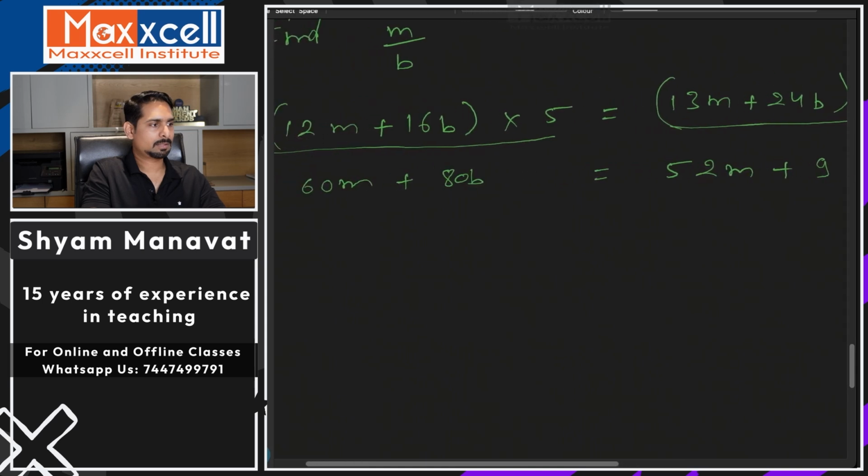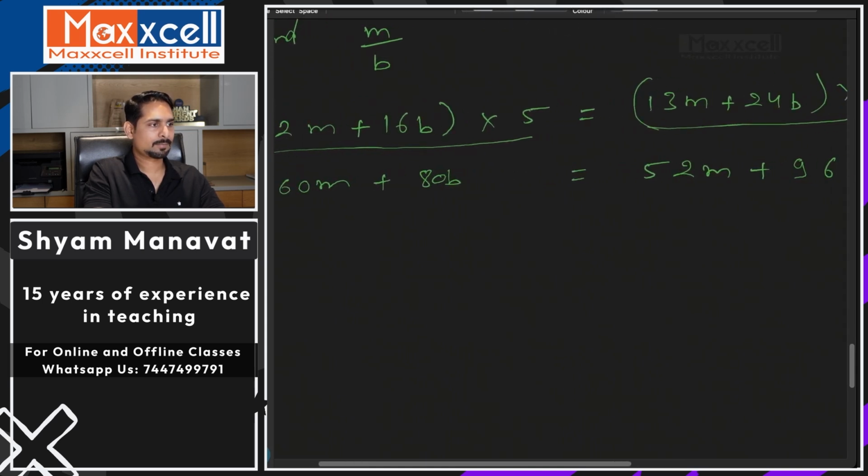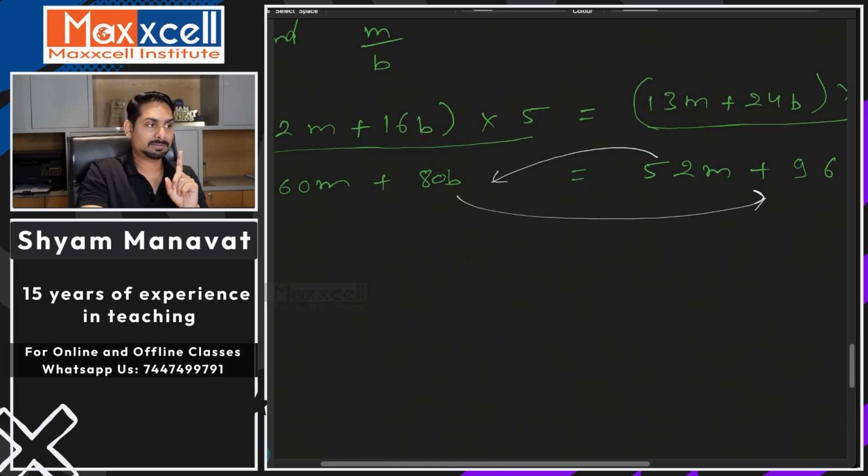Now I take M to one side and B to the other side. Always shift the smaller value. That will not put you in confusion about negative and positive.